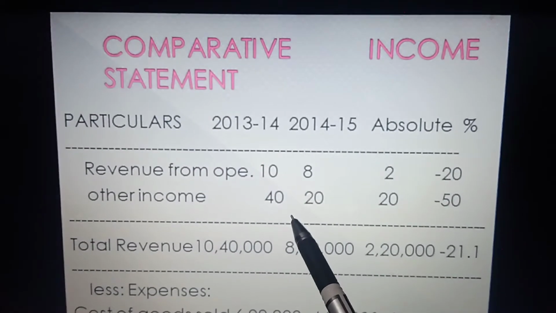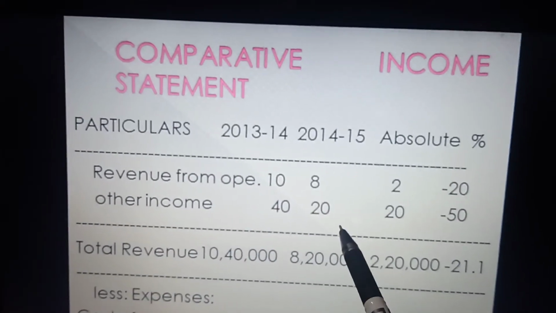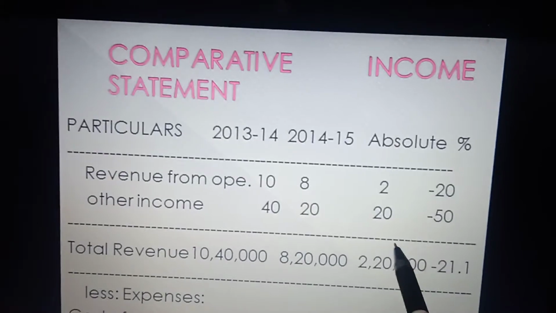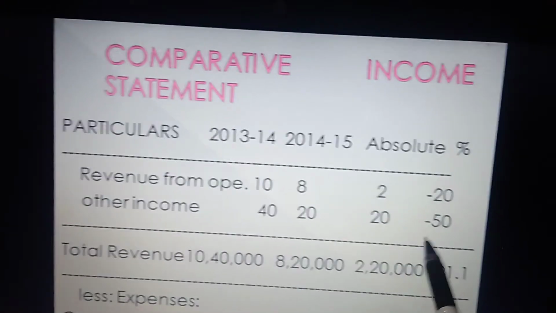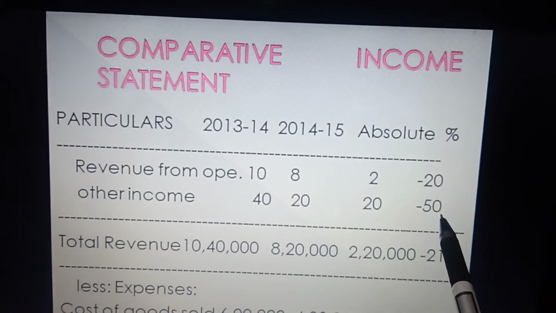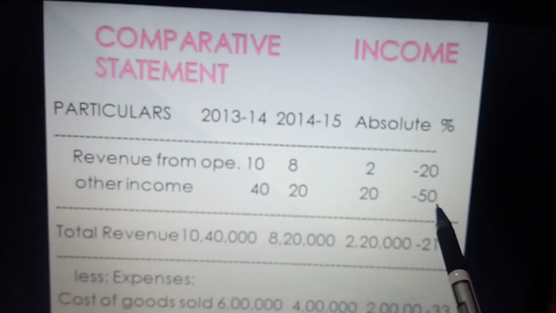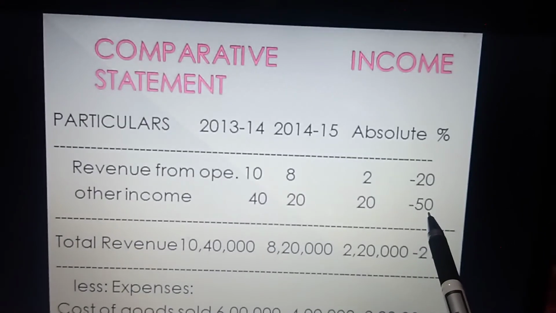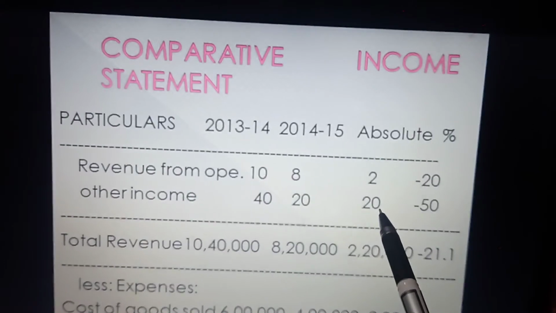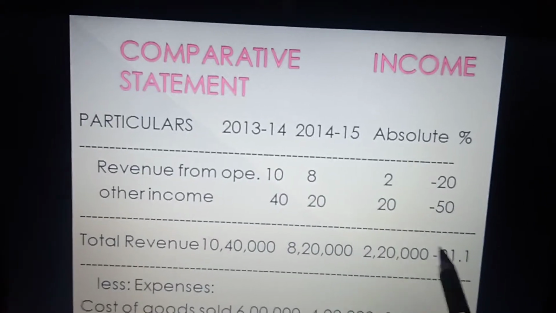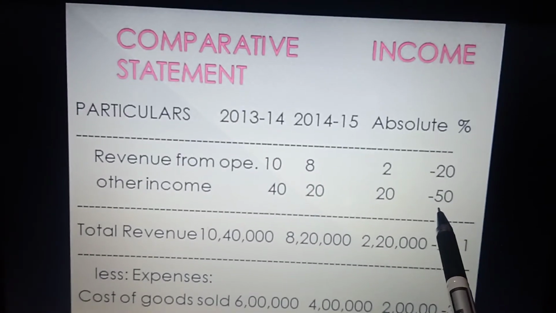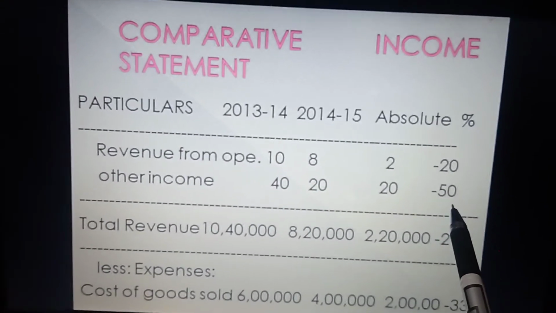Last year other income is 40,000 and this year is 20,000. So absolute change is the difference, that is 20,000. Now coming to the percentage, the change in percentage is absolute change 20,000 divided by 40,000 into 100. So it is again showing a negative percentage, that is minus 50.